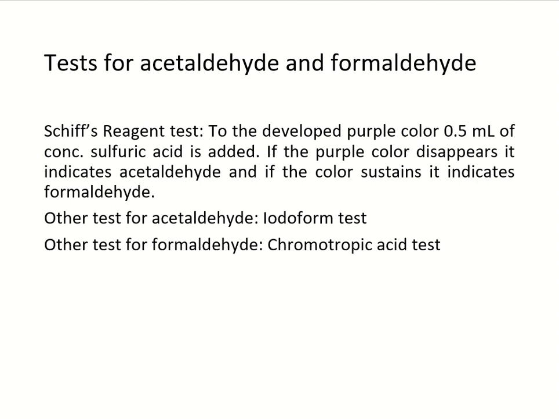Now, tests for acetaldehyde and formaldehyde. Schiff reagent test: to the purple color, concentrated sulfuric acid is added. If the color disappears, it indicates acetaldehyde, and if the color is retained, it indicates formaldehyde. Other tests: for acetaldehyde it is the iodoform test, and for formaldehyde it is the chromotropic acid test.